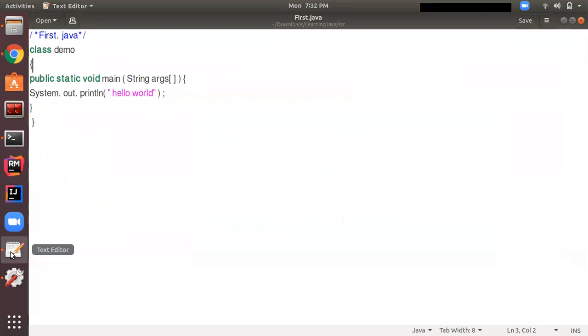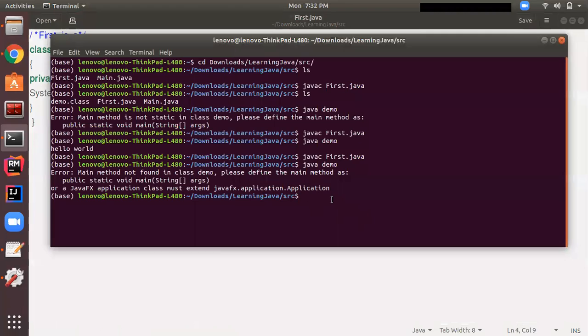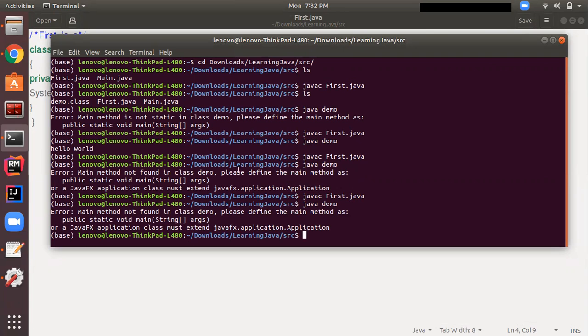Coming back to the text editor, this time I am removing the public keyword and making it private, or we can give any other access modifier except public. Let's save it and run it again. Coming back to the terminal, let's compile the program. Since we have changed it, compilation is successful. Now run it, java demo. It's giving the error again: main method not found in the class.